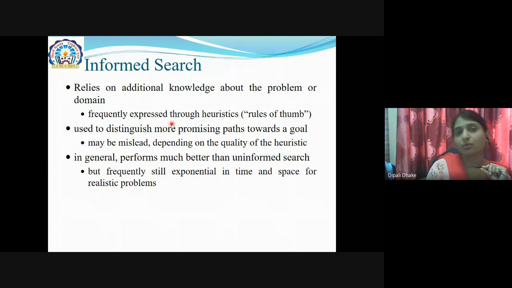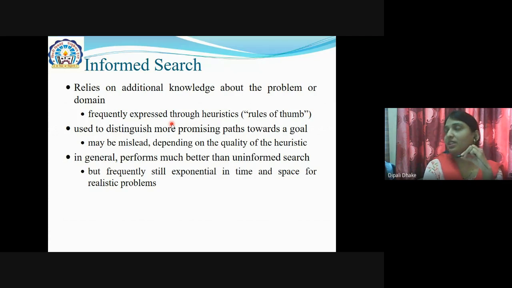Here we have to study the informed search. Basically, what is the informed search? It relies on additional knowledge about the problem or the domain. When this technique accesses the particular thing, you should know more about the particular goal statement.